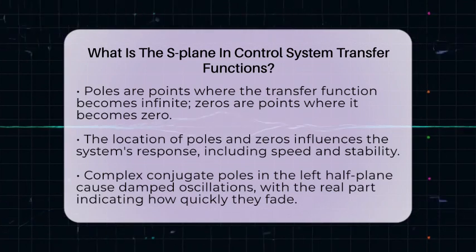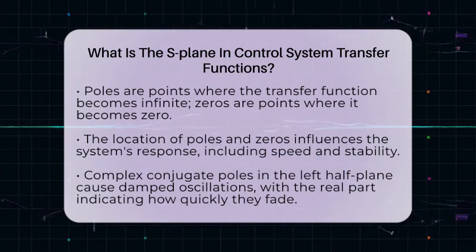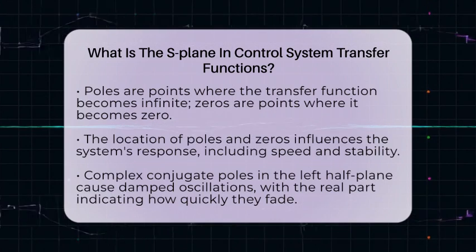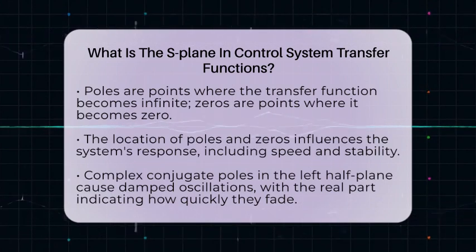By looking at pole locations, they can predict if a system will be stable or not. They can also design controllers to move the poles to desired spots for better performance. When poles are in the left half-plane, the system naturally responds in a controlled way. If they are in the right half-plane, adjustments are needed to prevent instability.